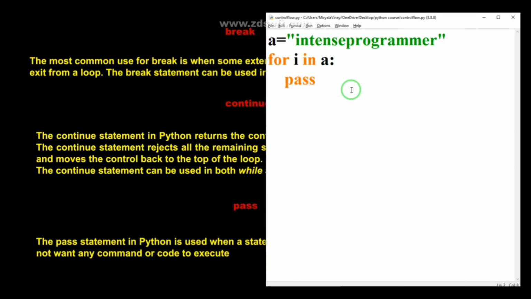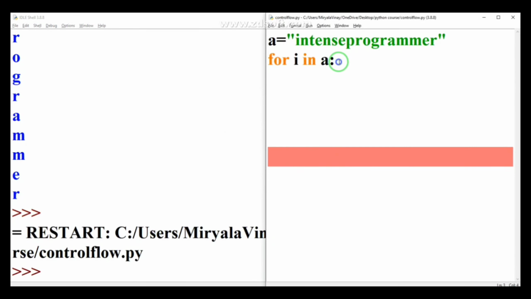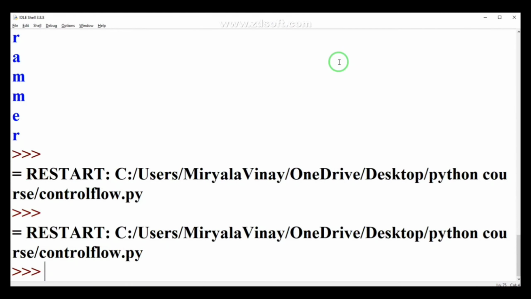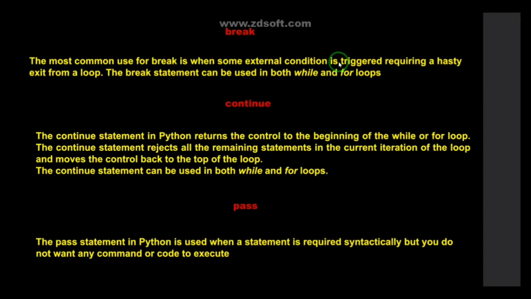Okay, so when I remove this pass statement and run this program, you will encounter an error. To avoid that error, you can use the pass statement. When I write pass, it does not show any error and the program is executed successfully. In that case also you can use the pass statement, for example if for the time being you want to execute the statements and later write some code.